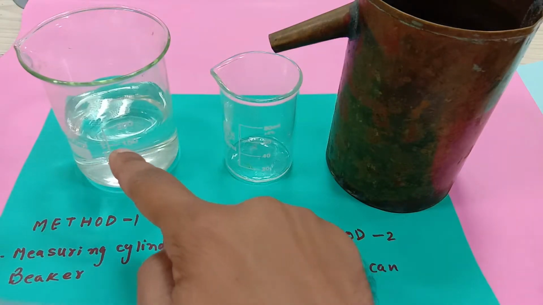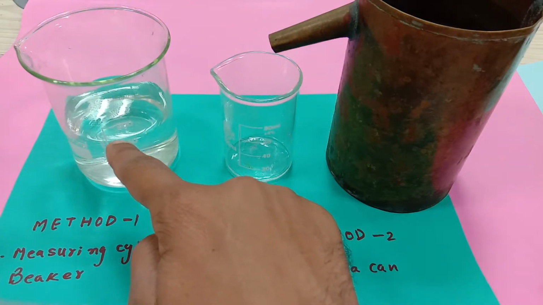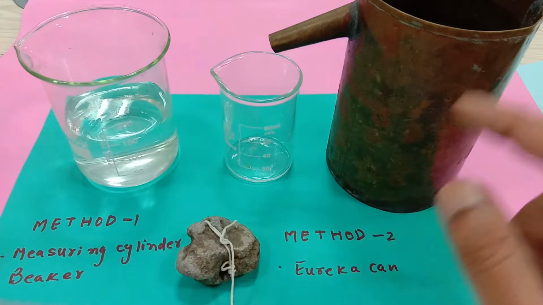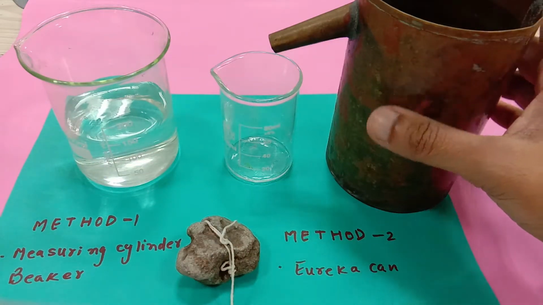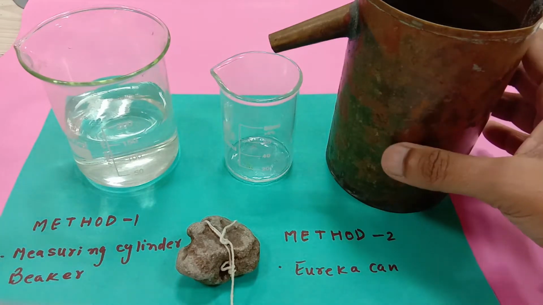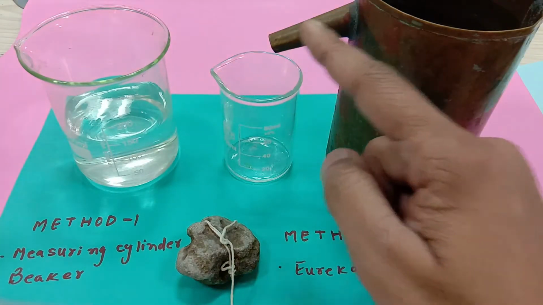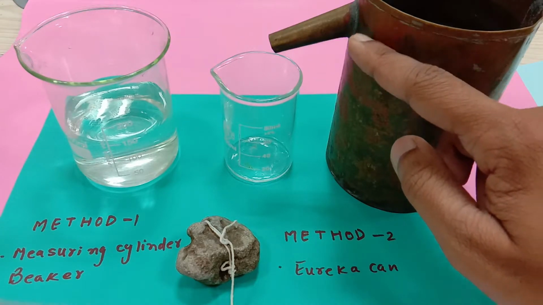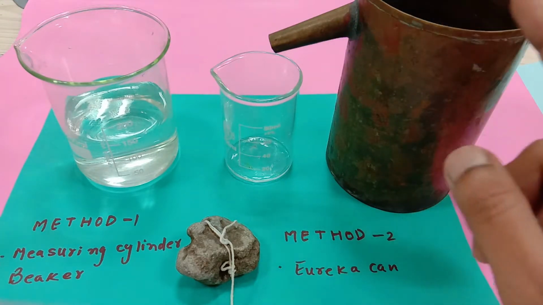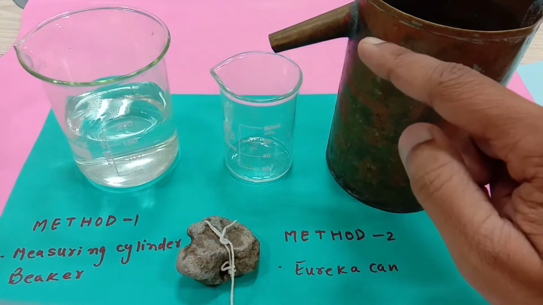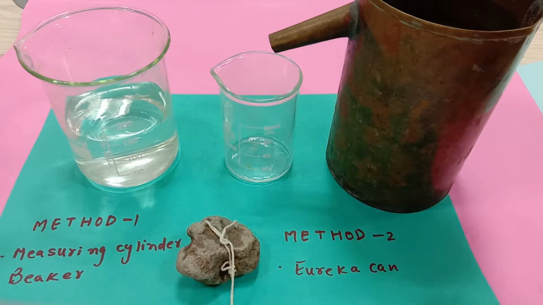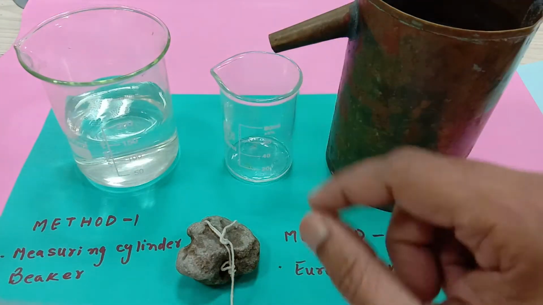So here I have already filled water in this beaker till 150 ml, and this Eureka can is made up of copper. It's a very light can, and as you can see there is a nozzle over here, so I cannot fill water more than this level because the excess water will flow out from here. I have already filled this completely. If I try to pour more water, the excess water will flow out from here.